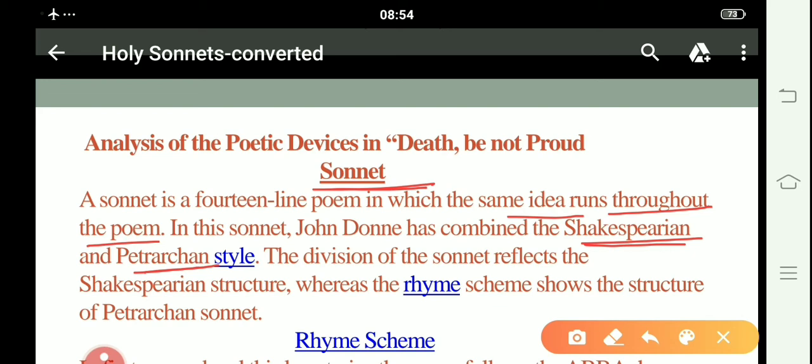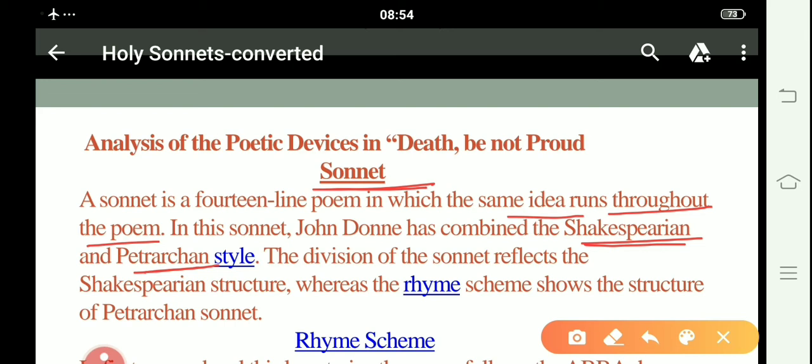What are the Petrarchan sonnet? I'm going to discuss soon all about the sonnet styles or the poetic devices particularly used by the English poets since the very time. So you could go to my other videos where I'll be discussing all about the poetic devices or the literary devices of English literature, where you could get to know what are the Shakespearean and Petrarchan style sonnets. So here John Donne combined both of these styles of sonnets, Shakespearean and Petrarchan.